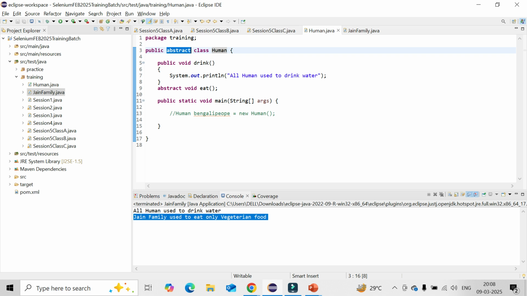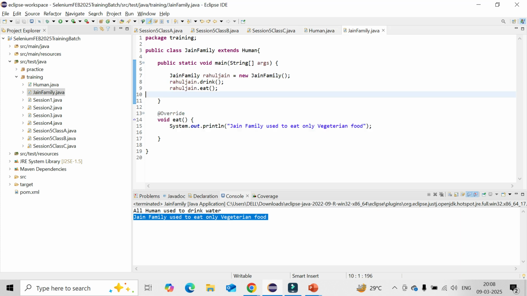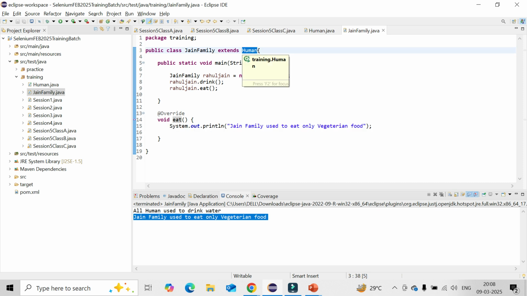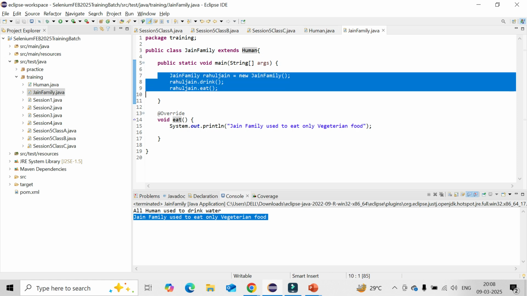But an abstract class can be extended by another class to implement all the unimplemented methods. So as and when you are creating a class and extending an abstract class, automatically all the unimplemented methods in the abstract class, you need to implement by default, otherwise it will throw an error. And then you can implement it here. After that you can create an object or instance for the class which you have derived from the abstract class, and then you can call it. You can use them as and when required. So that is the way the abstraction relationship exists in Java, and it works in Java accordingly.